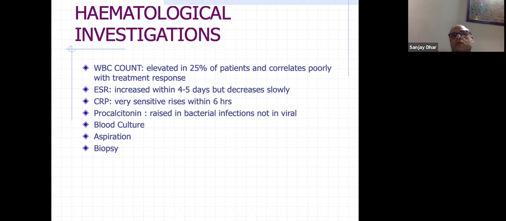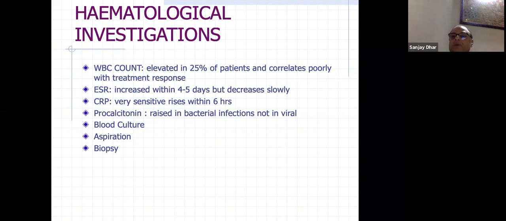The moment before you start antibiotics as a first line of treatment, when you're about to give antibiotics, before that you can do a blood culture, so that you have a baseline that there was this organism which was grown in the blood. So at least you know the culture once you are giving definitive antibiotics.